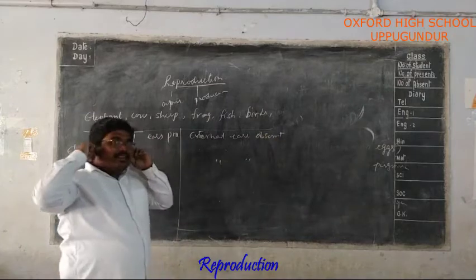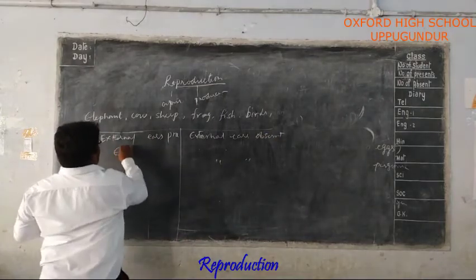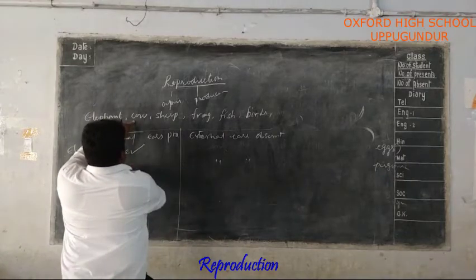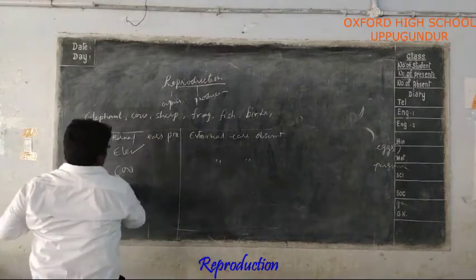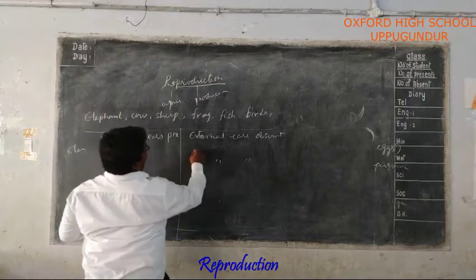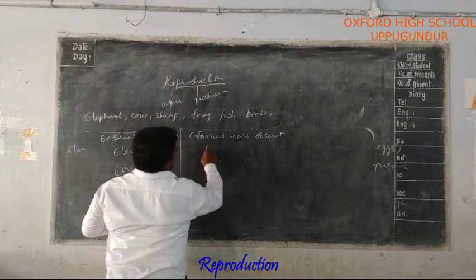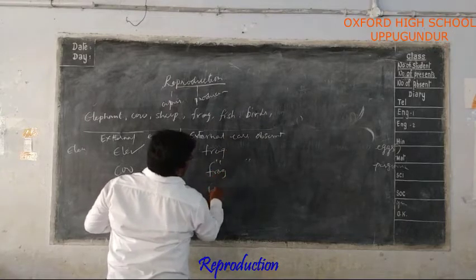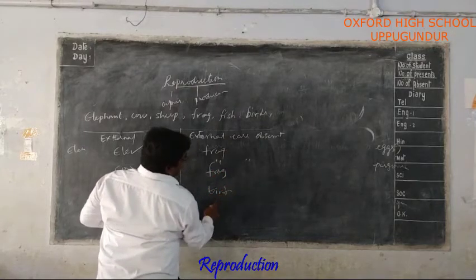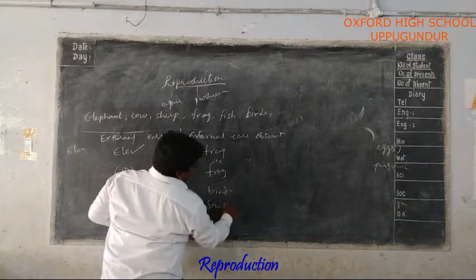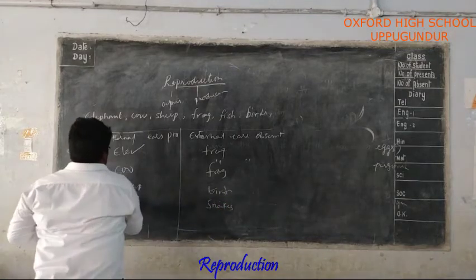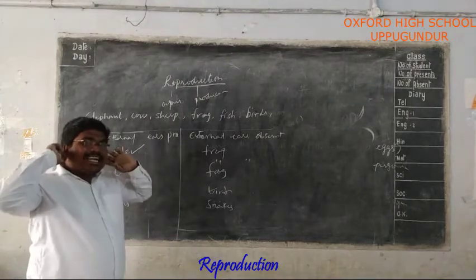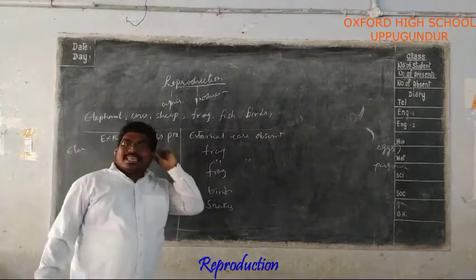Ears like us, elephant, external ears are present. Cows, external ears. Sheep, external ears. Frog, it does not have external ears. Fish, does not have external ears. Birds, you can write some more examples. Snakes, okay. Cats, okay? So these animals have external ears and these animals do not have external ears.